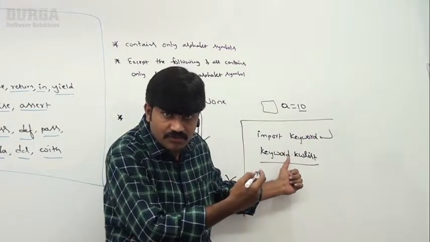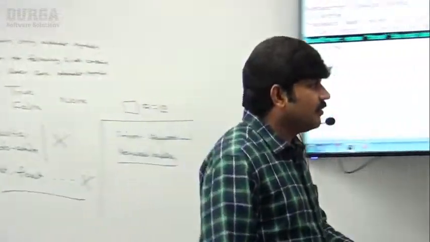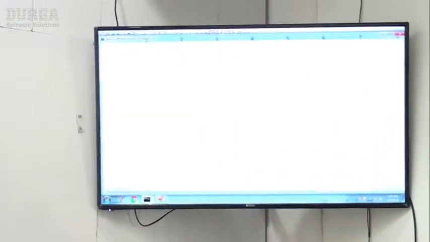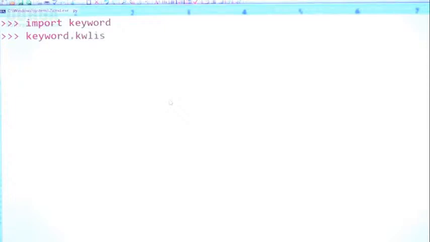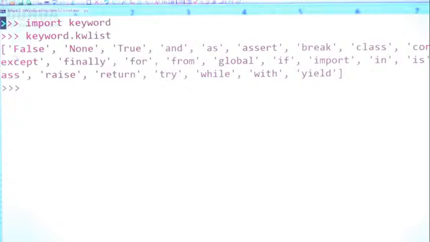Shall we check this one, sir? Have a look once. Okay, I'm taking import. I forgot. Import keyword. Okay, next, keyword dot kwlist, keyword list. Now have a look once, sir.